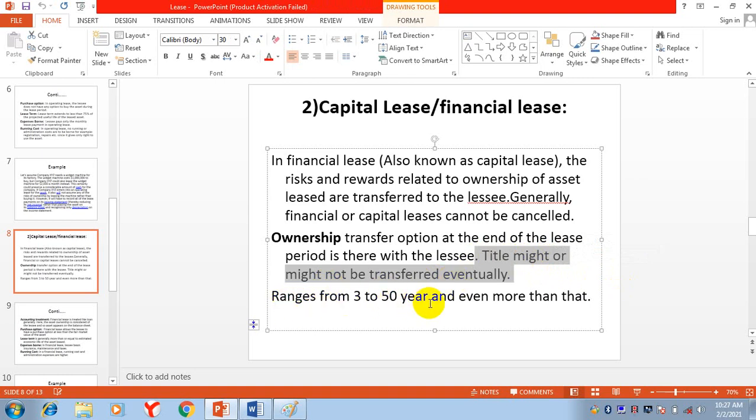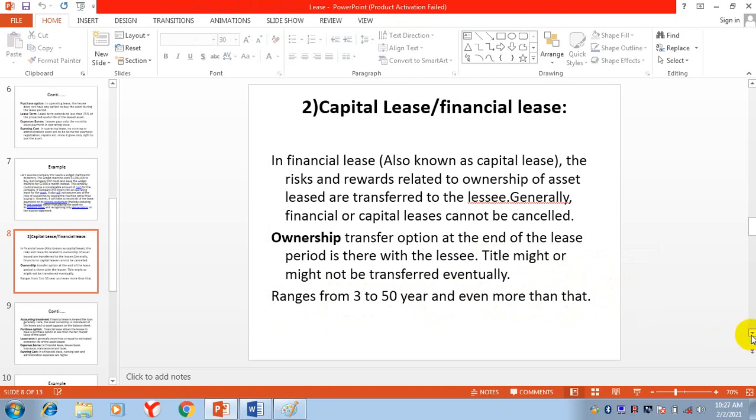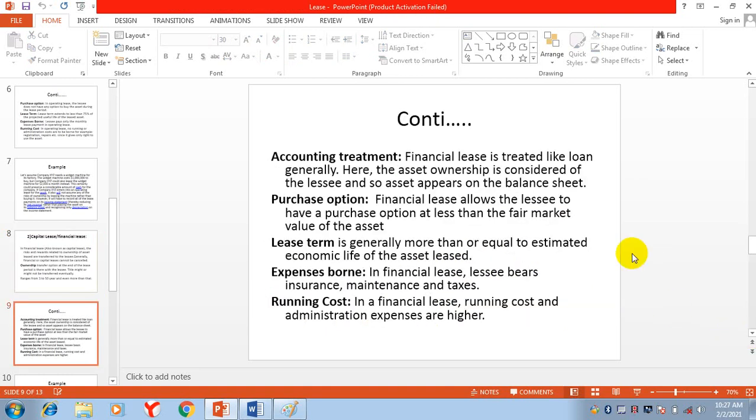The range of this contract is from 3 to 50 years, or it can be more than that, depending on the asset or the value of the asset. Accounting treatment: a financial lease is treated like a loan generally. Here, the asset ownership is considered to be the lessee's, and so the asset appears on the balance sheet.